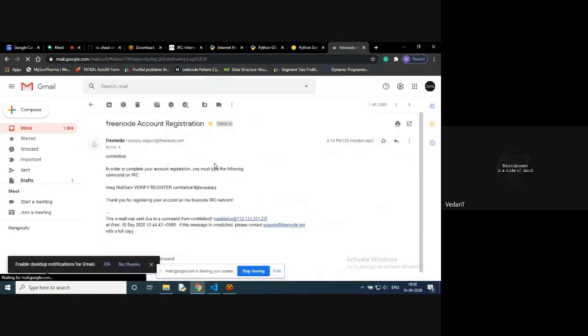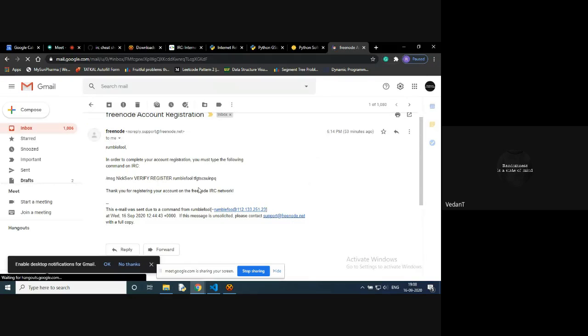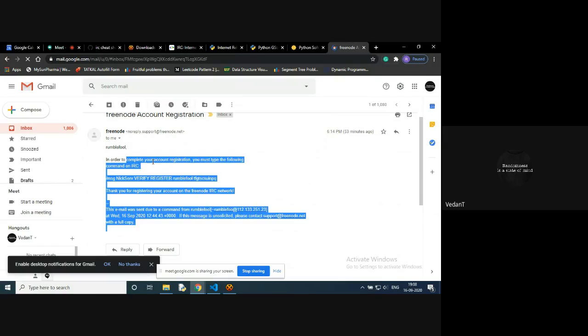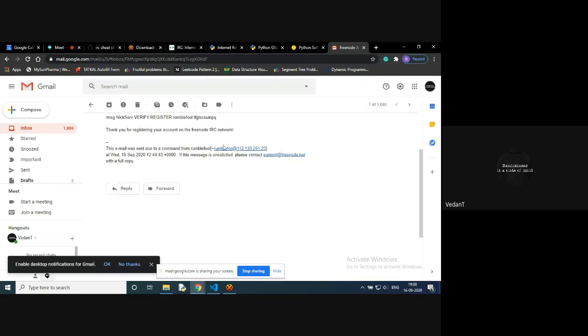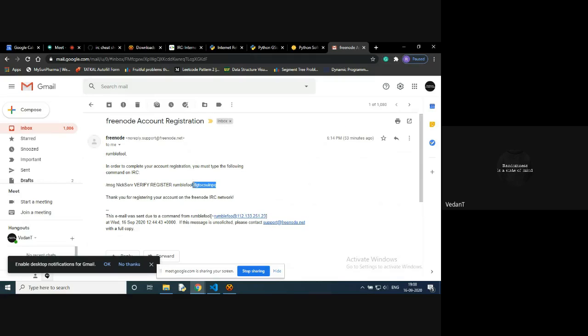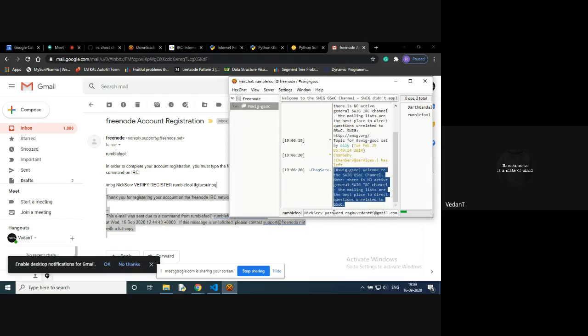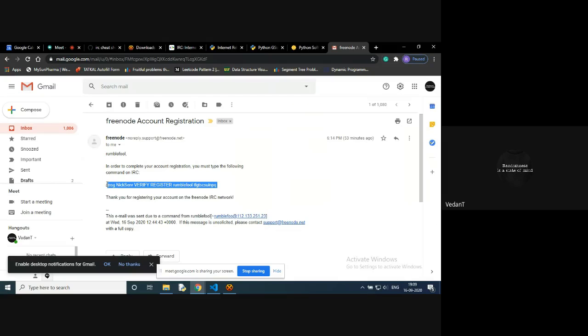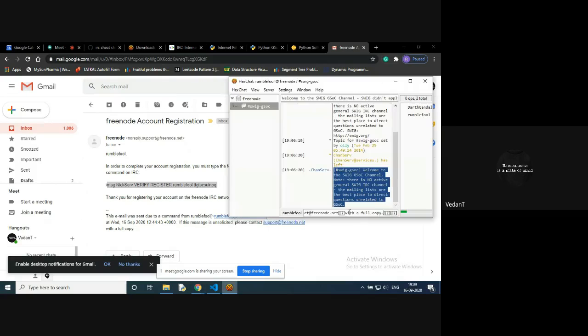This is the sample email which I got from Freenode's server. It says that Rumbleful, in order to complete your account registration, you must type the following command on IRC. So it is a random password sort of thing which identifies me with the network. I'll just copy paste that and enter it. Okay, I just copied everything. So you can understand, I have to copy this message only, and paste it here in the text box. After pasting this, if I press enter, I will be registered for this channel.